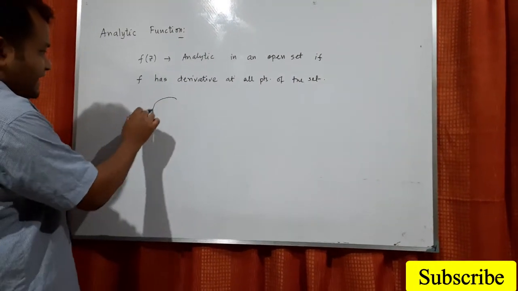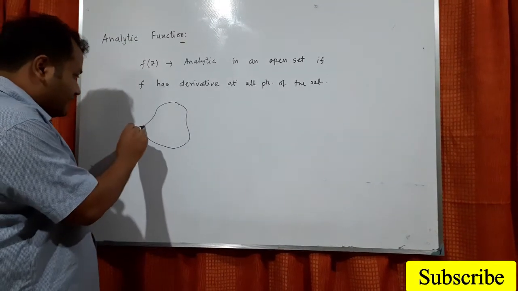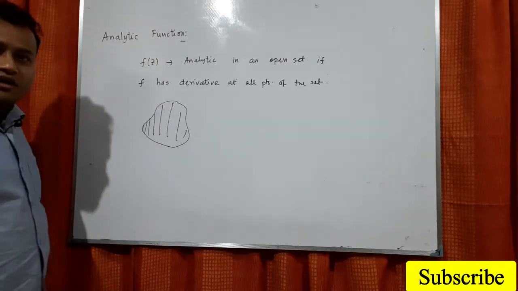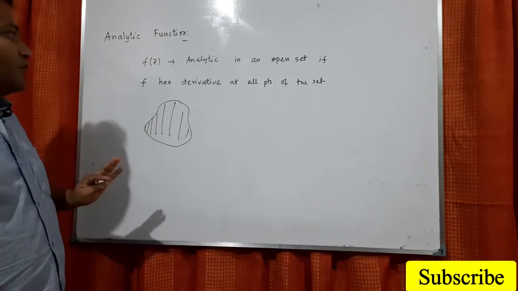So if there is any set and a function has a derivative at all the points in the set, then the function is called an analytic function. This is one of the important things.